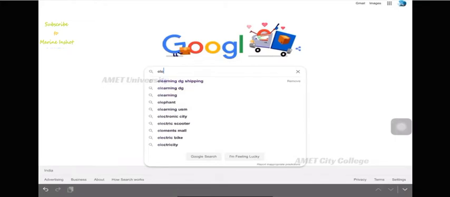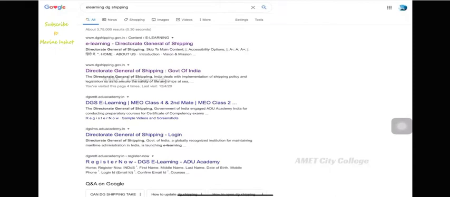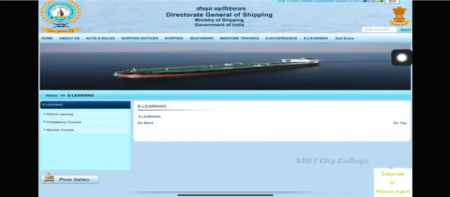Now I will show the ways through which one could get access to this website portal. First is through the Google search engine. One could simply search for e-learning DG Shipping. This will lead you to a page with several links. Of all the displayed links, the first link is the one which will lead you to the e-learning portal.